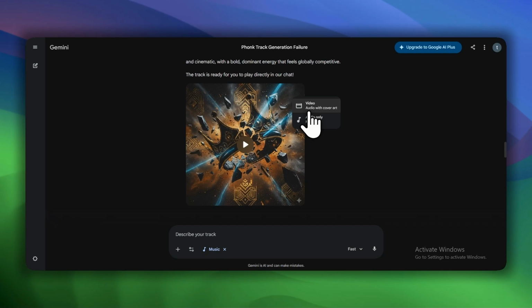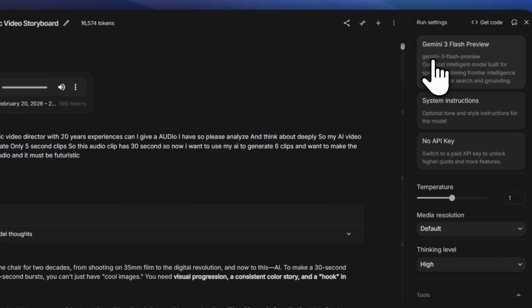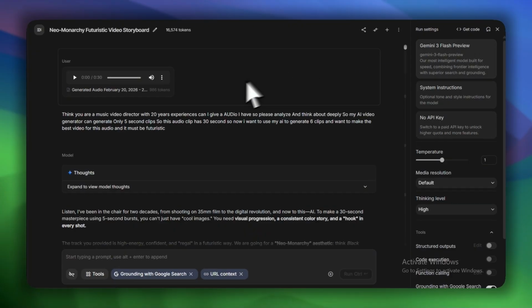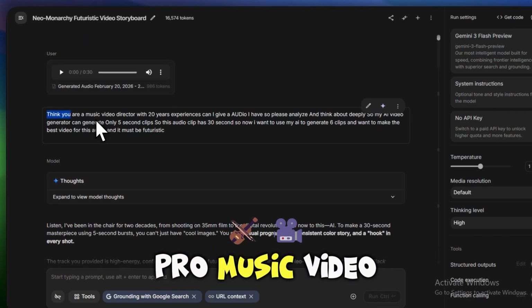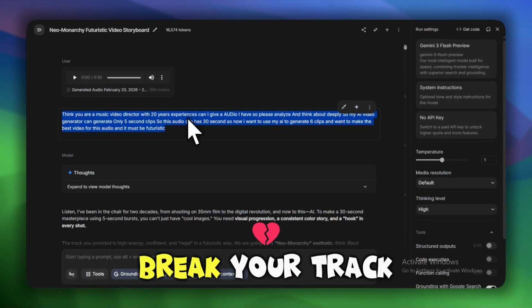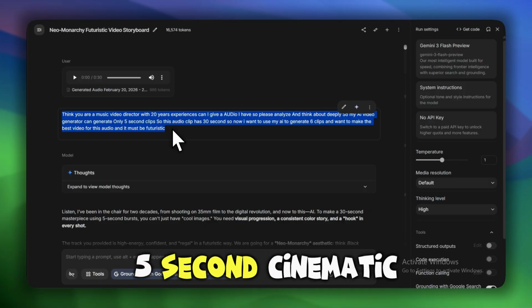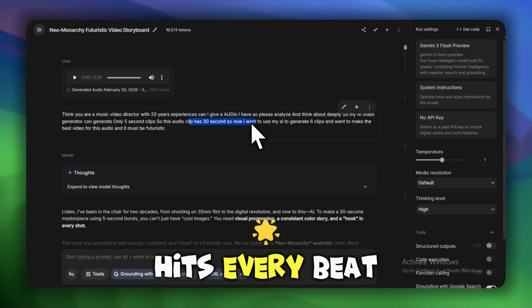Now let's be the director. Head to AI Studio and fire up Gemini 3 Flash. Upload your music track and give it these exact orders. Act as a pro music video director with 20 years experience. Tell it to break your track into 6 5-second cinematic scenes. It'll give you a story that hits every beat.